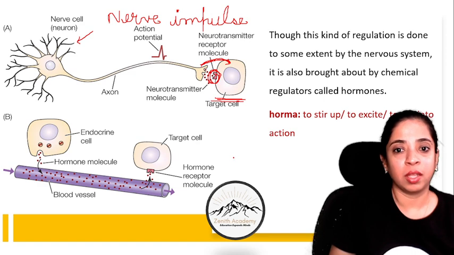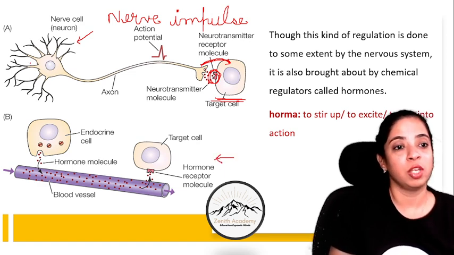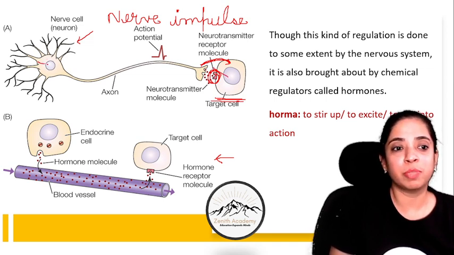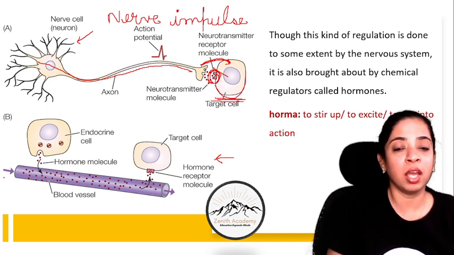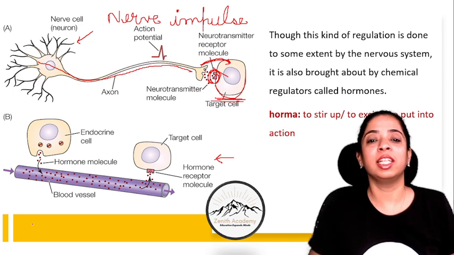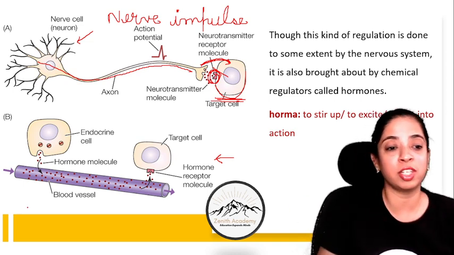But it is also brought about by chemical regulators called hormones. So here there is an electric signal or nerve impulse which passes through this long axon. Then there are neurotransmitter molecules which are accepted by the neuroreceptor molecule and it affects the target cell, right? But here what happens now, this regulation is also brought about by chemical regulators called hormones.